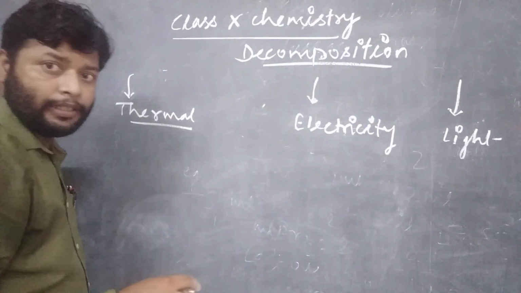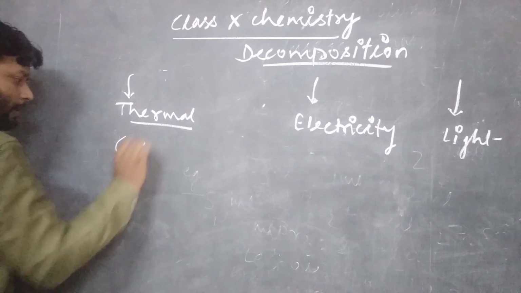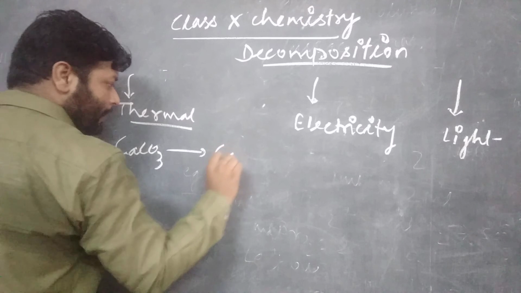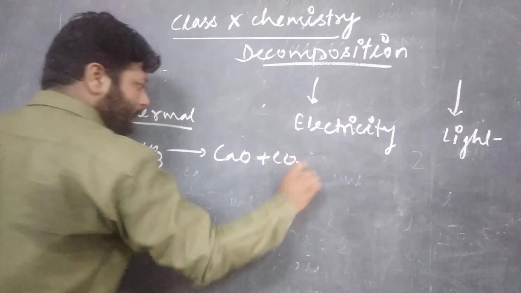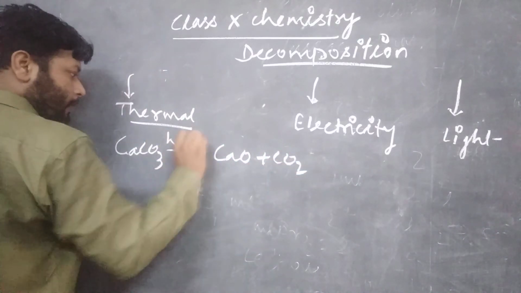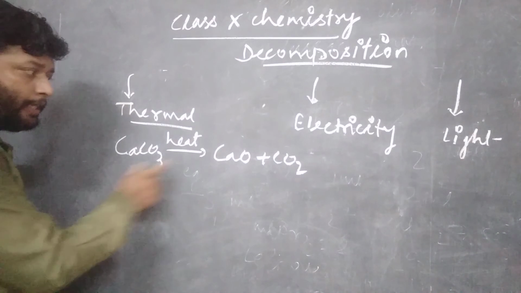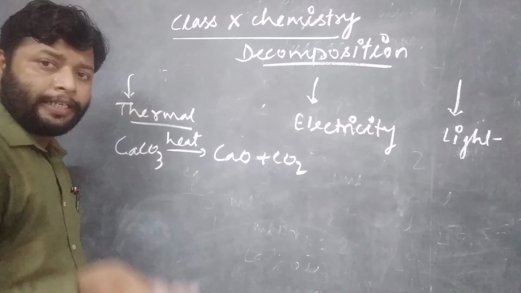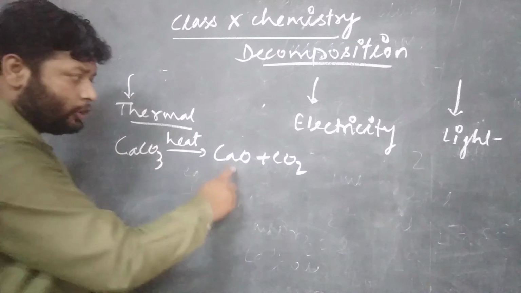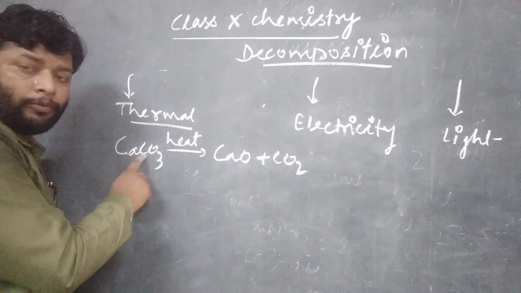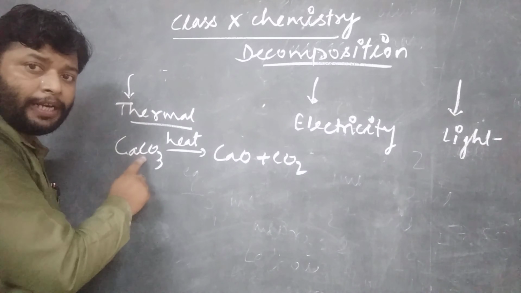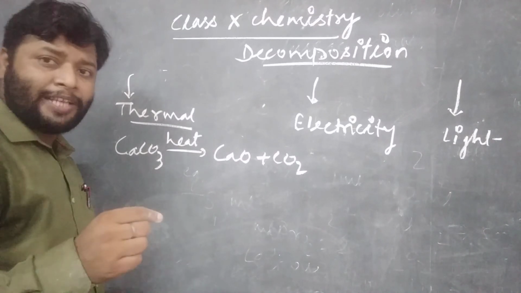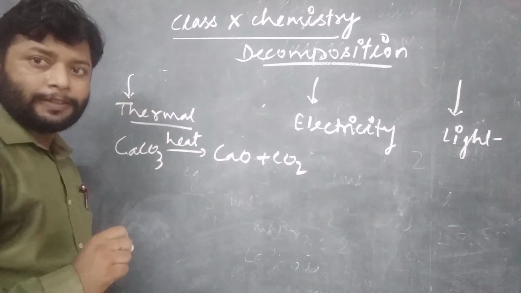What you can see is that calcium carbonate also breaks into simpler substances by means of heat energy. You can see the calcium carbonate decomposes into calcium oxide and carbon dioxide by just providing heat energy. These two are the simpler substances obtained by decomposition of calcium carbonate. This is a very common and simple example we have in your syllabus.